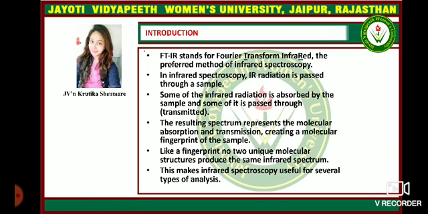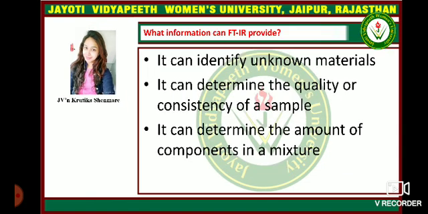In infrared spectroscopy, the IR radiation is passed through a sample. Some of the infrared radiation is absorbed by the sample and some of it is passed through, that is, transmitted. The resulting spectrum represents the molecular absorption and transmission, creating a molecular fingerprint of the sample. Like a fingerprint, no two unique molecular structures produce the same infrared spectrum. This makes infrared spectroscopy useful for several types of analysis.